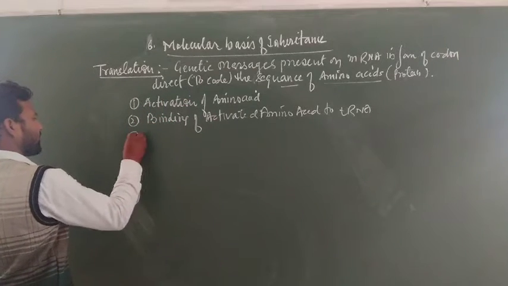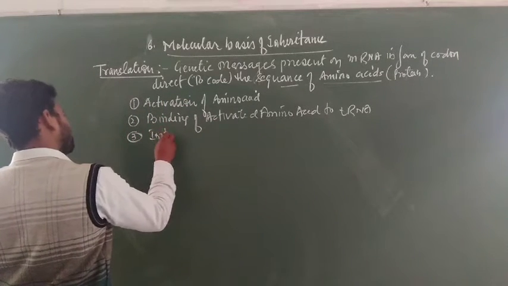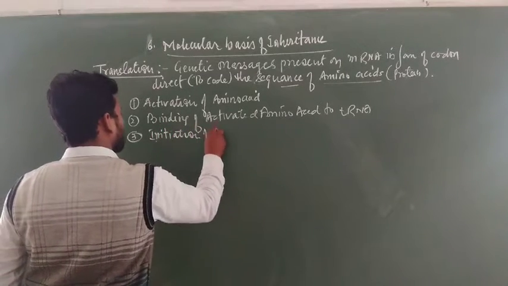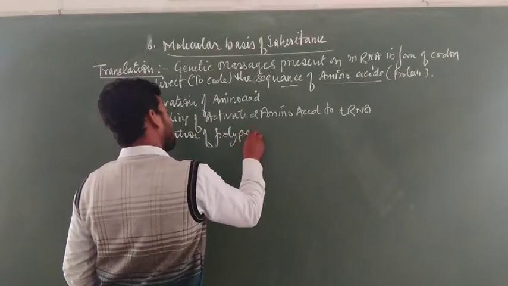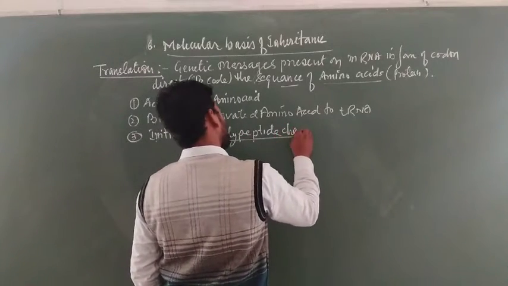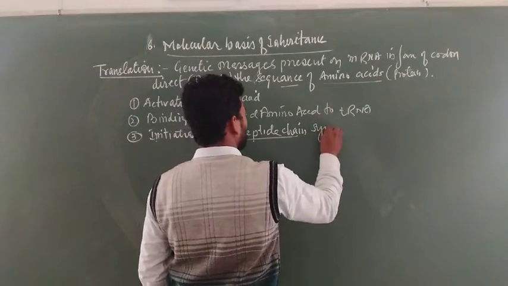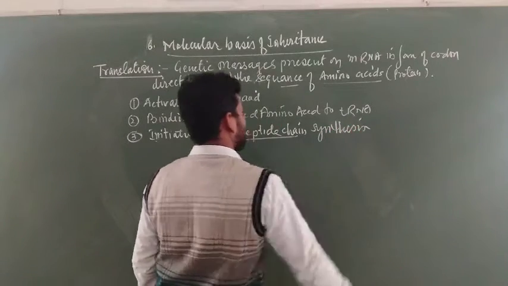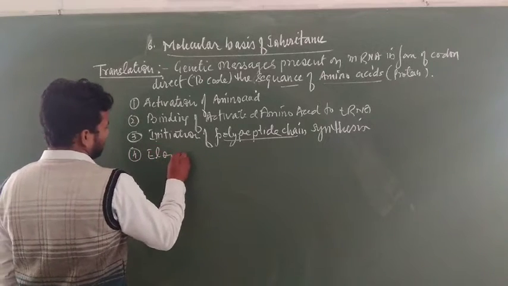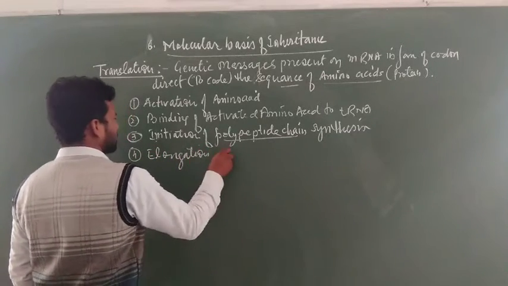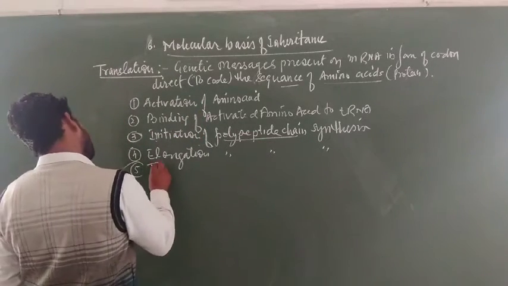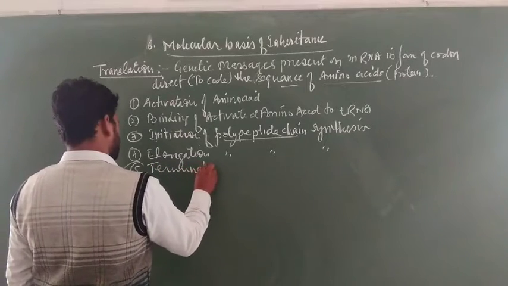The third step is the initiation of polypeptide chain synthesis. What is a polypeptide? This is a chain of protein. How does the initiation of polypeptide formation occur? In the fourth step, elongation of polypeptide chain synthesis is studied, and in the fifth step, the termination of polypeptide chain synthesis is studied.